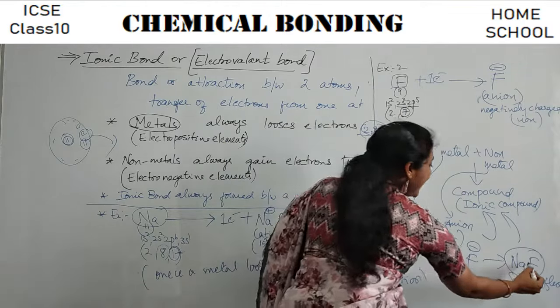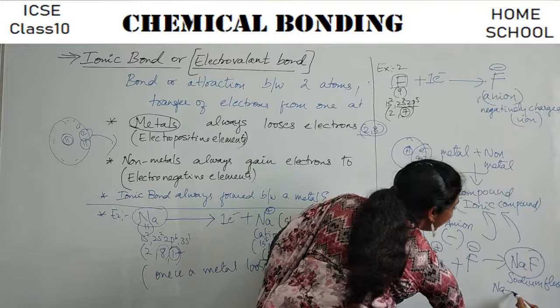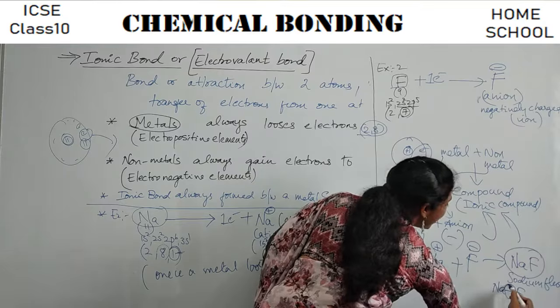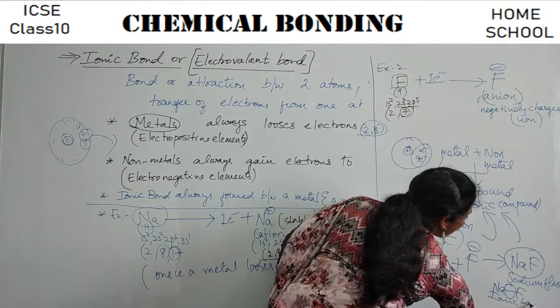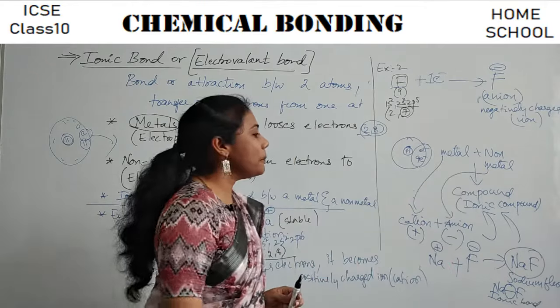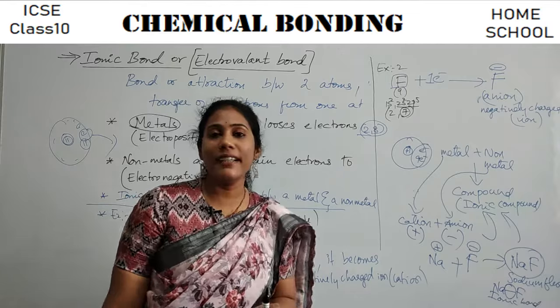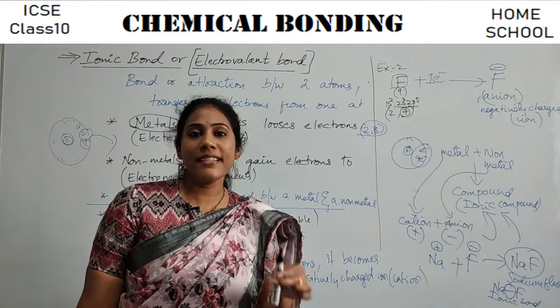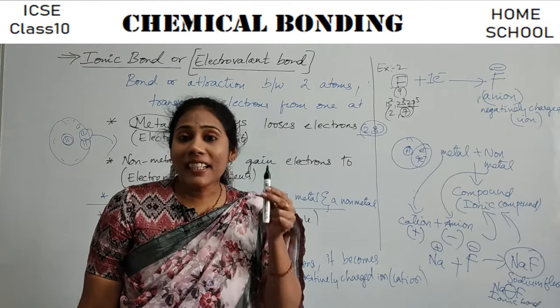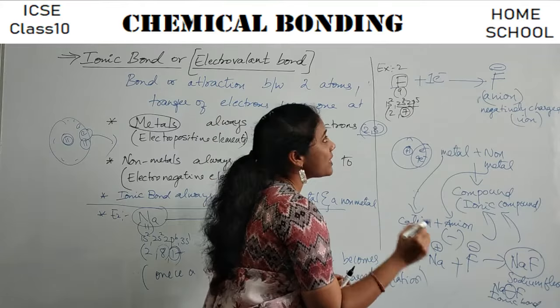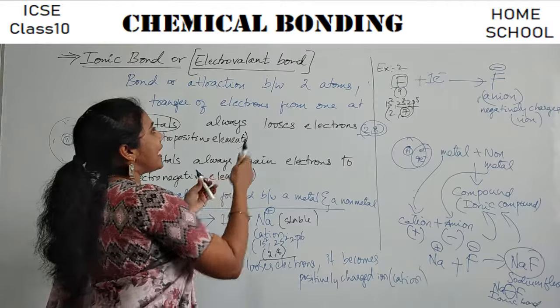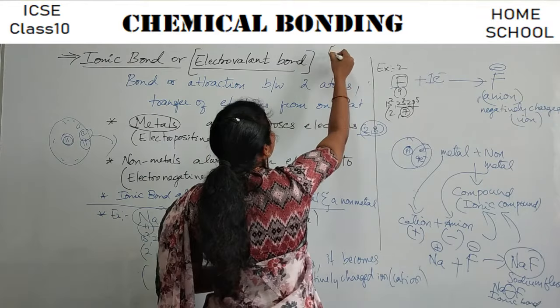Sodium fluoride is what we call an ionic compound, because between sodium and fluorine, what bond is there, guys? This bond is the ionic bond. So what is that ionic bond? A bond is nothing but attraction, and that attraction has a name. What is that attraction? Electrostatic force of attraction.